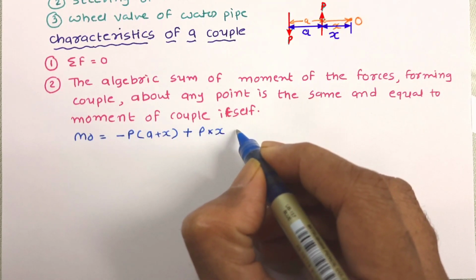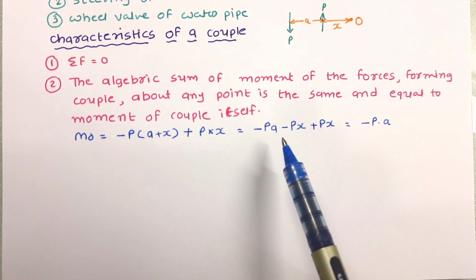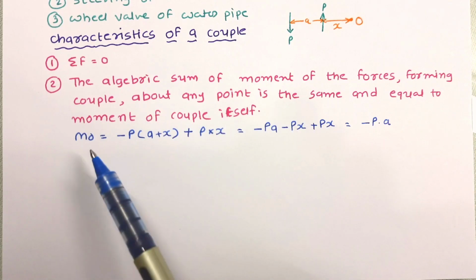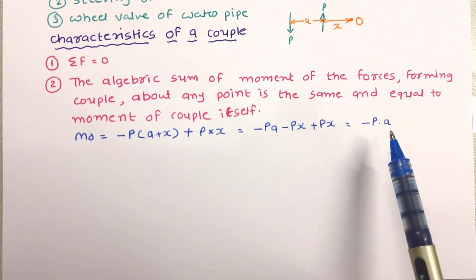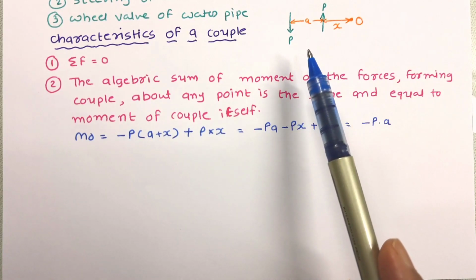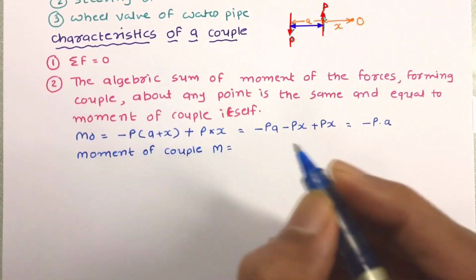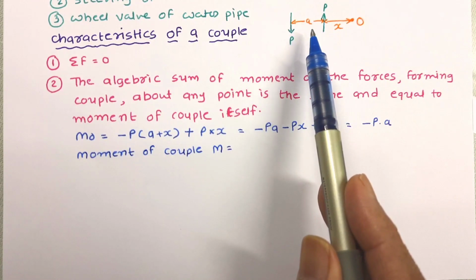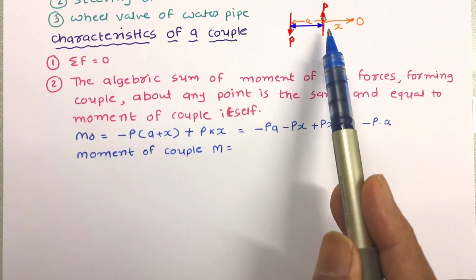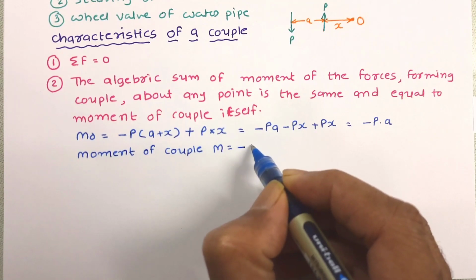Now let us simplify it. On simplifying, we get the moment of these forces about point O as minus P into a. Now let us work out the moment of the couple. We know that the moment of a couple is force into arm, and this couple is in anti-clockwise direction, so it will be minus.